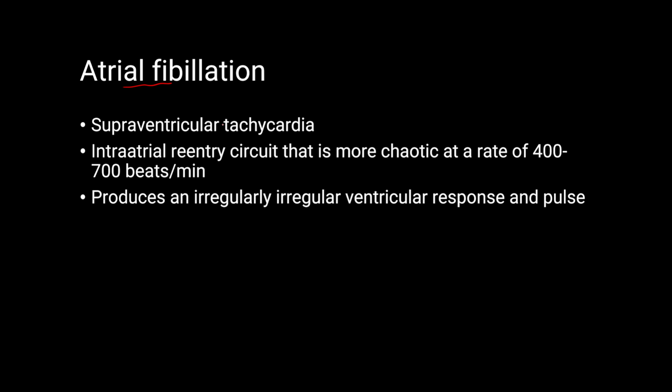This is a type of supraventricular tachycardia in which there is an intra-atrial re-entry circuit that is more chaotic than in atrial flutter. It has a rate of 400 to 700 beats per minute. The ventricular rate would be much slower than this, and this would produce an irregular ventricular response and pulse. And this is different from atrial flutter because the rhythm in atrial flutter is regular, while here it